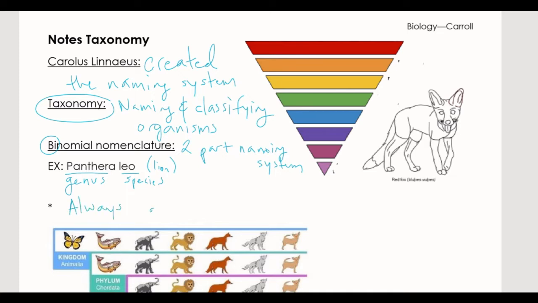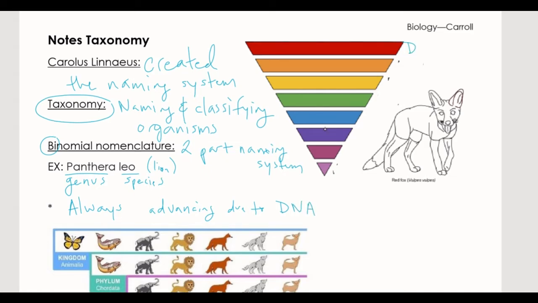This is actually constantly adapting and adding based on DNA evidence. So we continuously are advancing things and reorganizing things as we get new data. And all this data is basically from DNA. Okay, so let's look at this little red fox over here. So this is the classification system as we break things down.